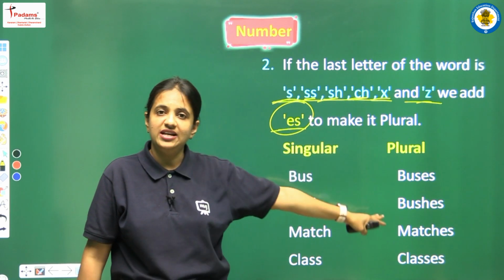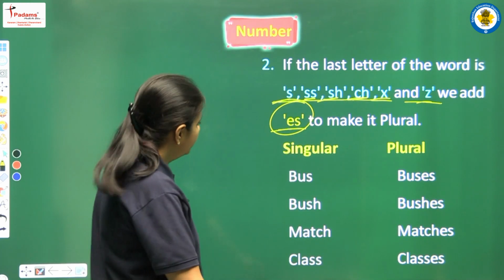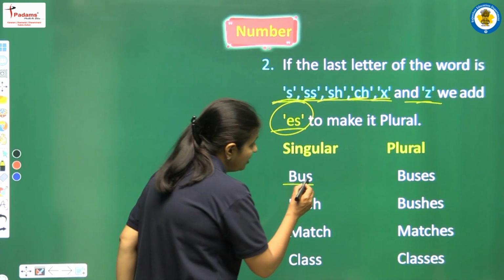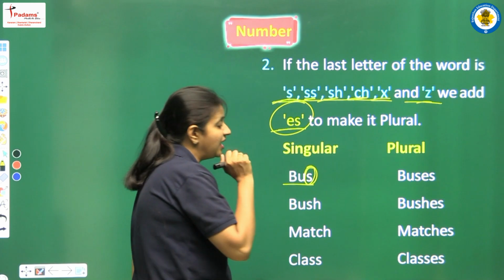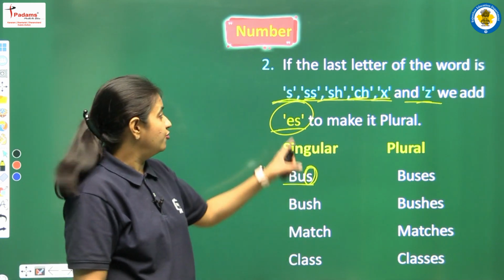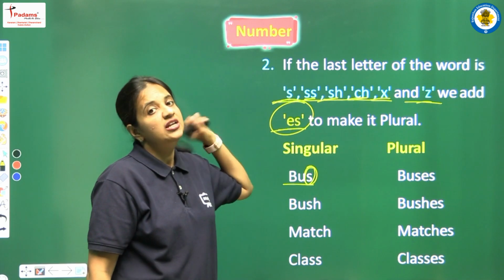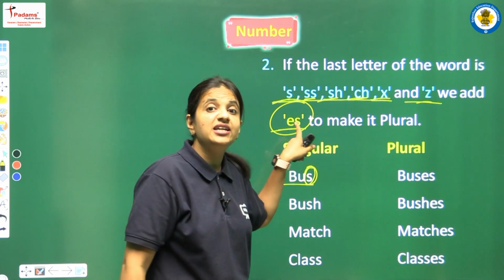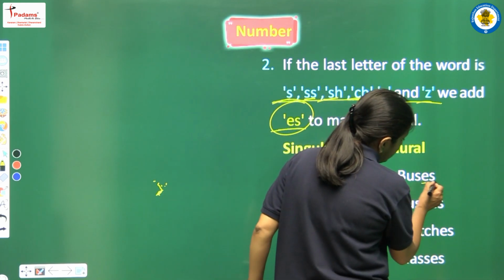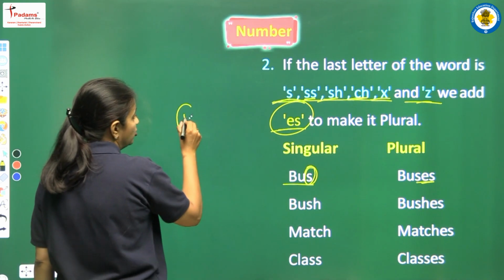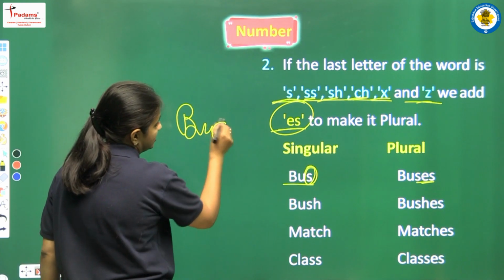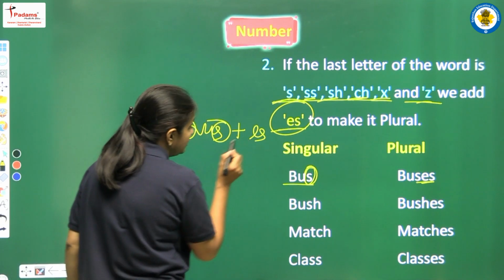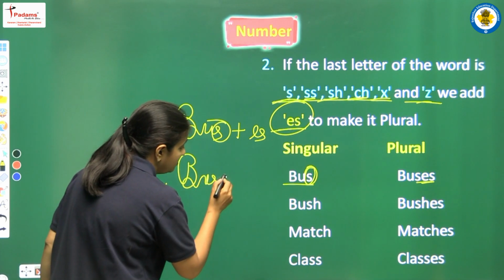Again, we are having some examples to clear this rule. So let's see. First of all, we are having bus. So let's read the spelling very carefully. We are having bus. So what is the last letter of the spelling? The last letter is S. So we are having this S here in this rule. So now according to this rule, we have to apply this rule, and now we have to add ES. Okay, so what we are doing, we are writing ES here. So just look here. Here we are having bus. So what is the last letter? Last letter is S. So now we have to add ES. So it will be buses.